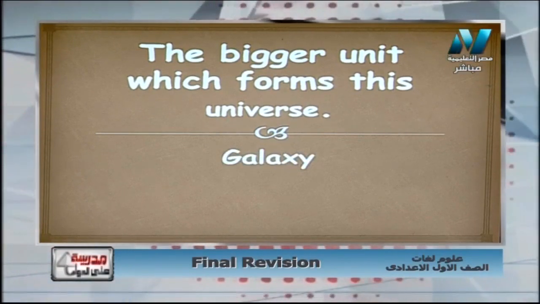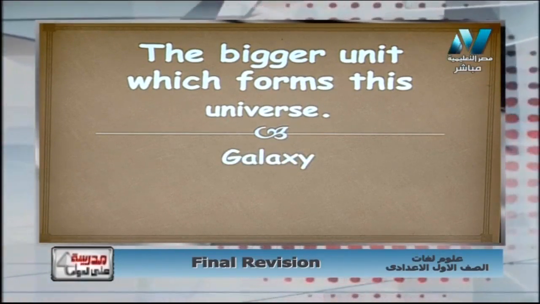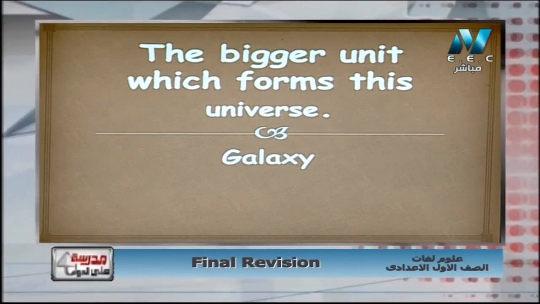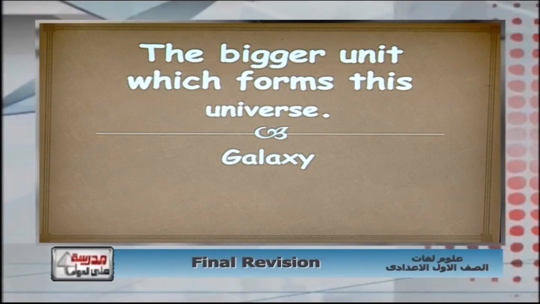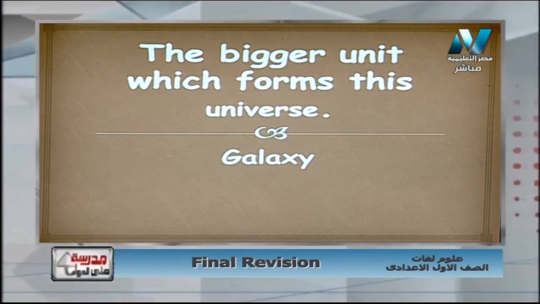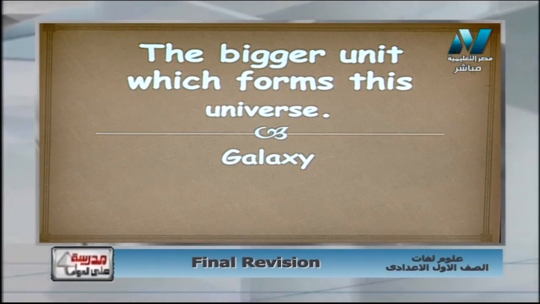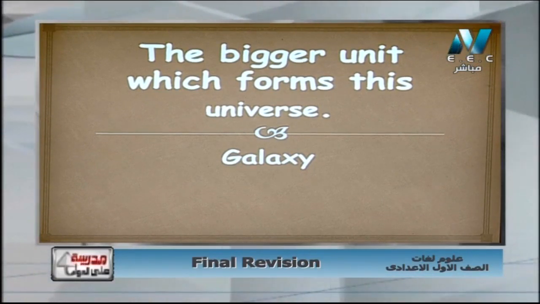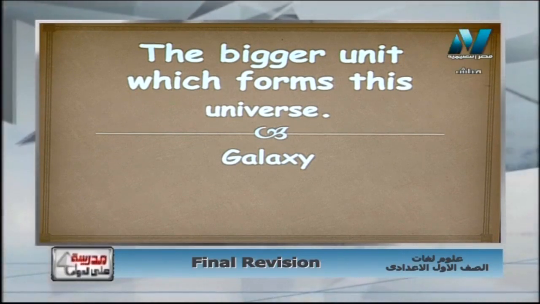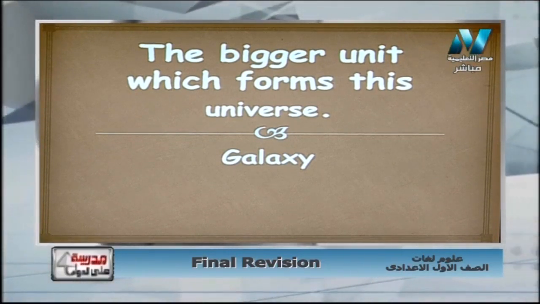So again, the bigger unit which forms this universe is the galaxy. So again, I can say the galaxy is the building unit of the universe. يعني الكون ده كله بيتكون من حاجة بنسميها galaxies أو مجرات. كل galaxy فيها stars، وربما يكون في around the stars، حوالين الـ stars دي planet such as Earth planet. Again, the bigger unit which forms this universe is the galaxy.